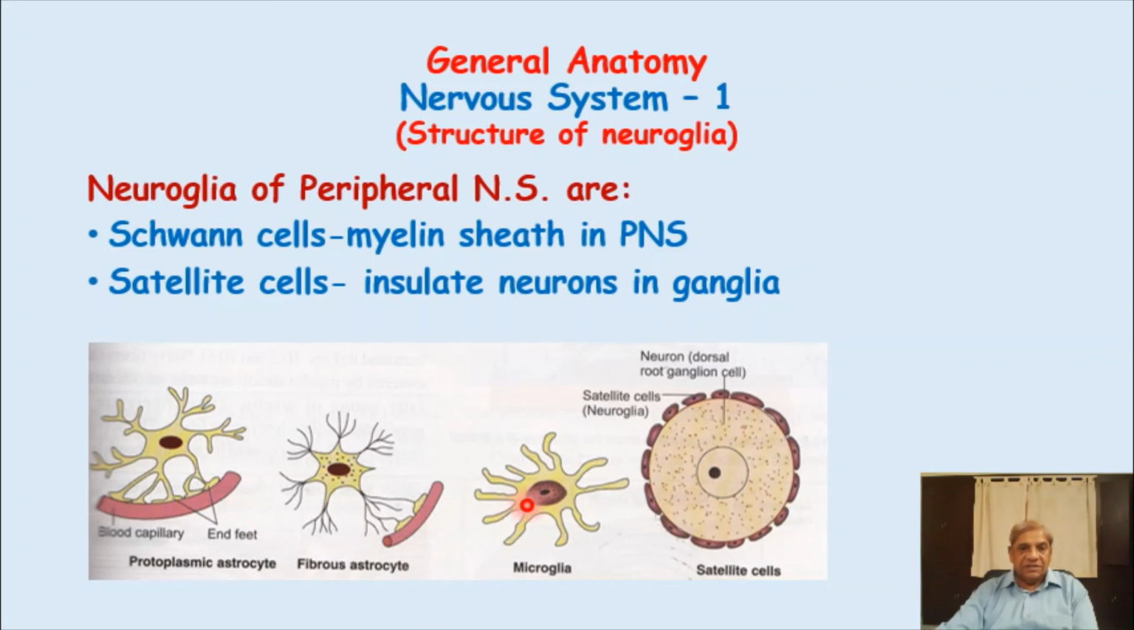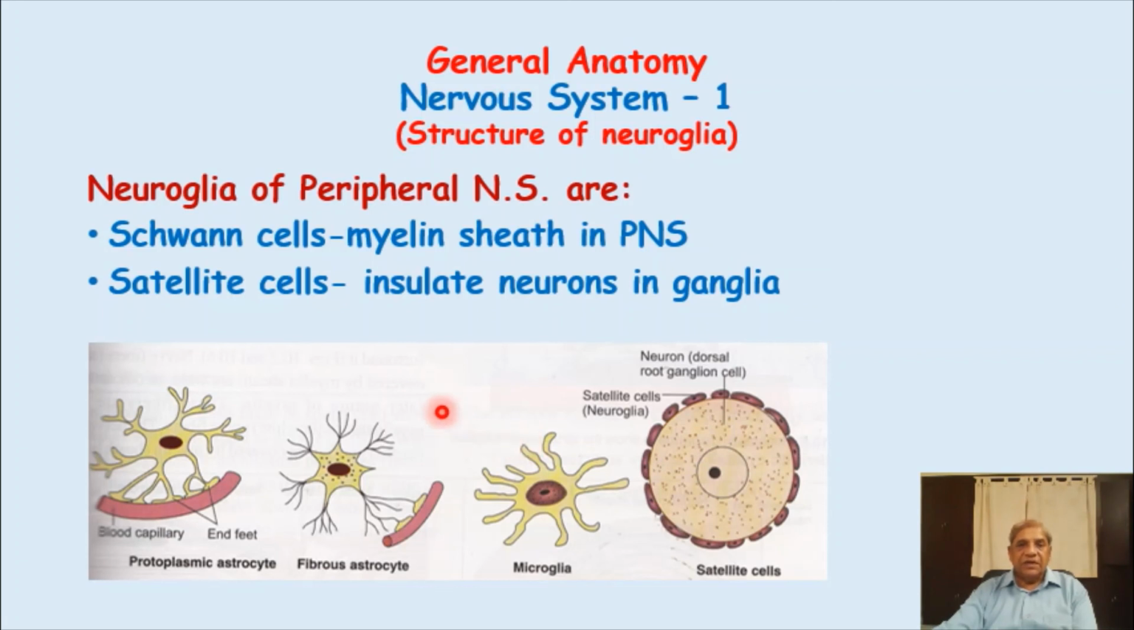This is a microglia, again multipolar, with many processes, and it is a phagocytic cell. This completes a brief description of the nervous tissue. And nervous tissue, I said, consists of three components. One is nerve cells or neurons, second is the neuroglia, and third is the blood vessels.